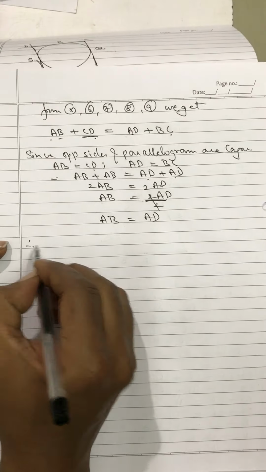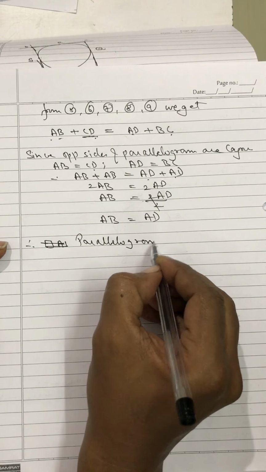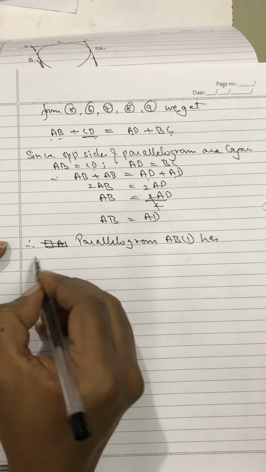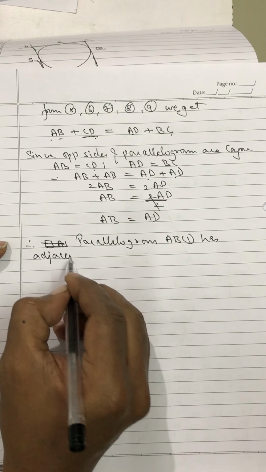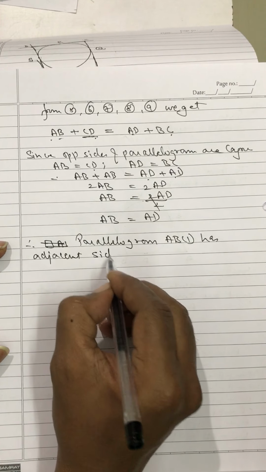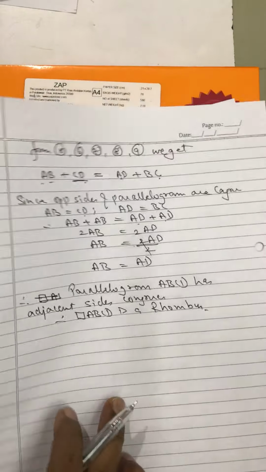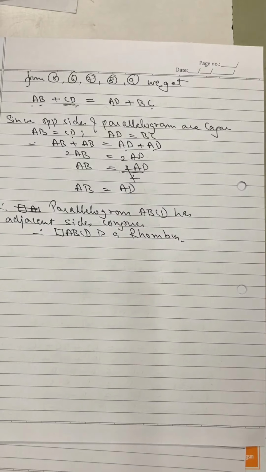Therefore, parallelogram ABCD has adjacent sides congruent. Therefore, quadrilateral ABCD is a rhombus. Okay, let me see how many we have finished.